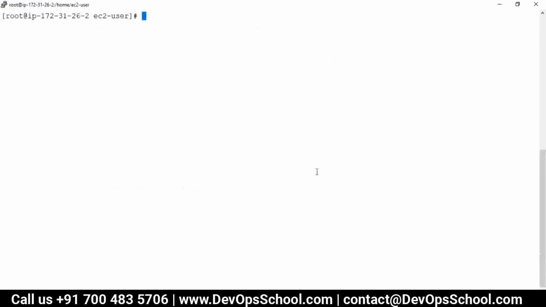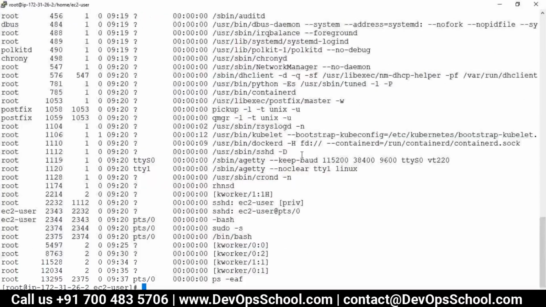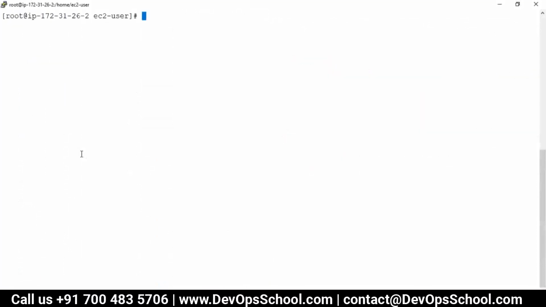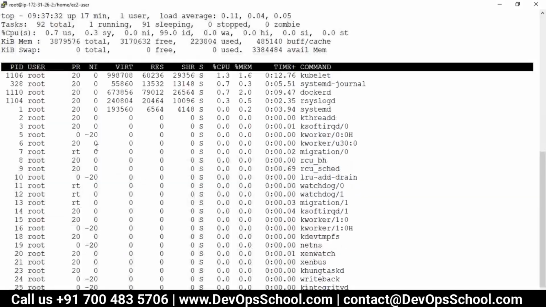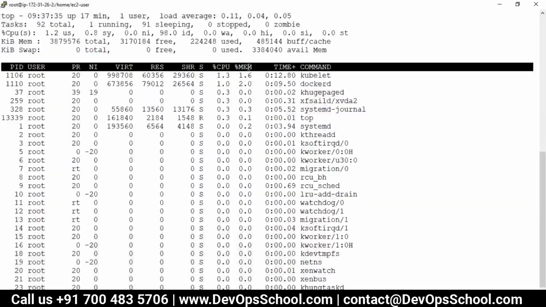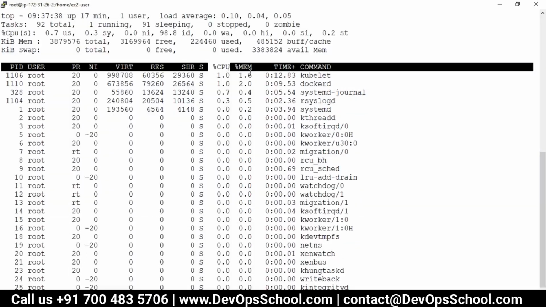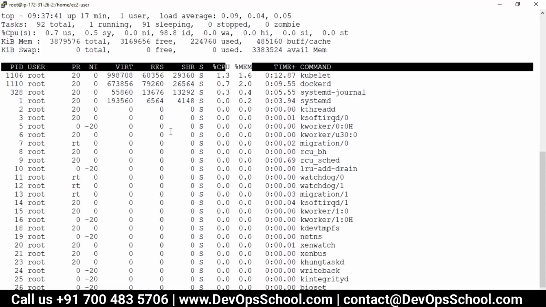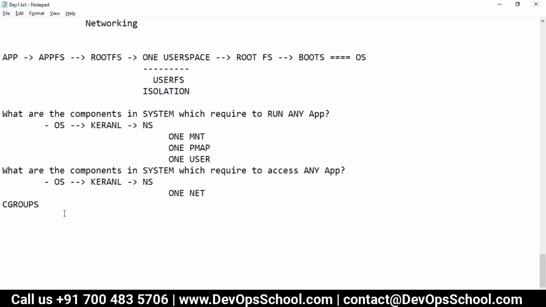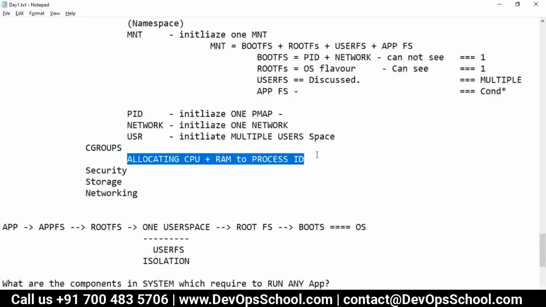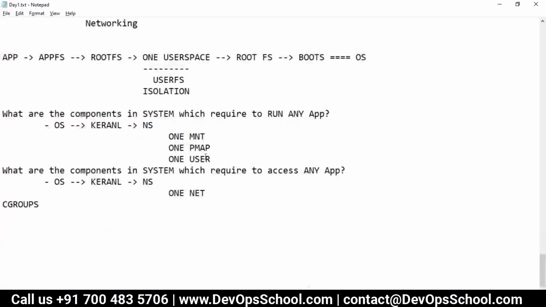Let me put it this way. I'm showing you so many processes, right? So many process IDs. How come you're getting these IDs? All these process IDs get the CPU allocation and RAM allocation from the C groups. CPU percentage, memory percentage, all these things come from the C groups. So in order to run applications, you need C groups also.